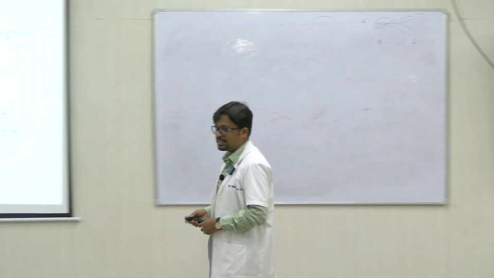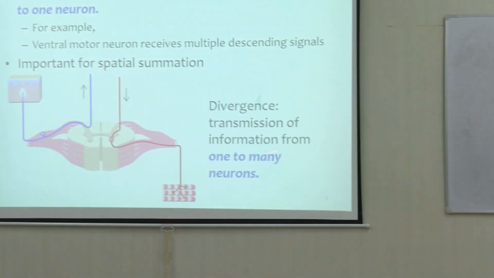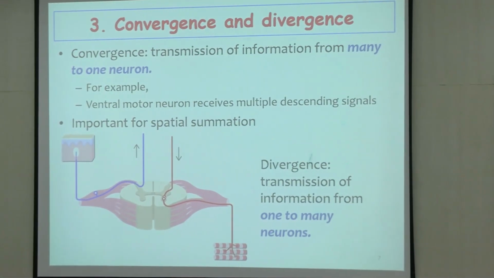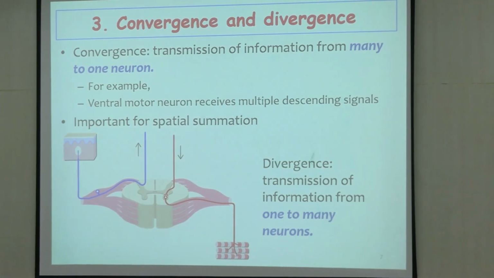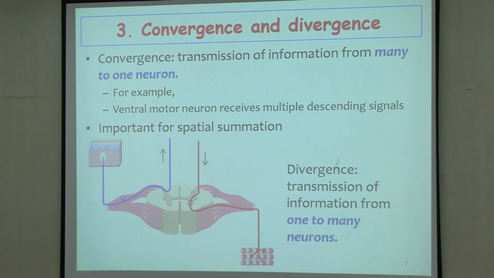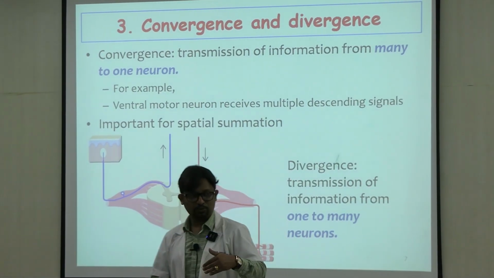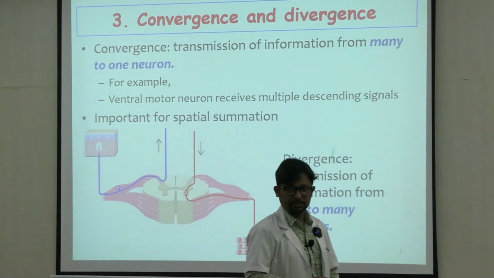Now, where do you find examples of this? The best example of a converging circuit is within the ventral motor neurons. So in the ventral horn of the spinal cord, we have the anterior horn cell neurons, which are lower motor neurons. They come out from the spinal cord and reach the target muscle.